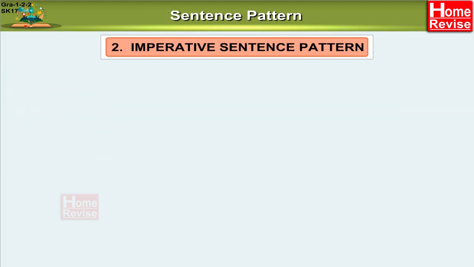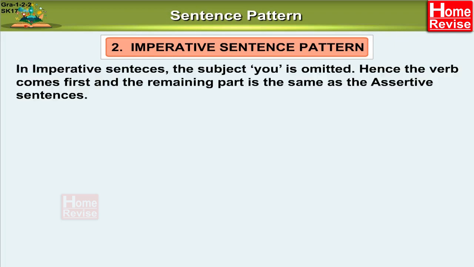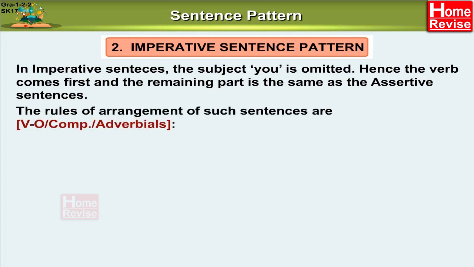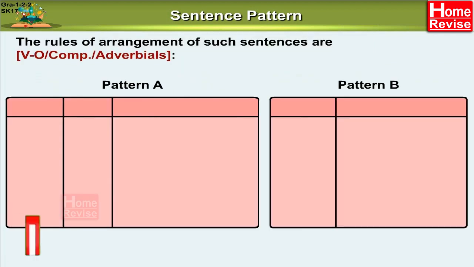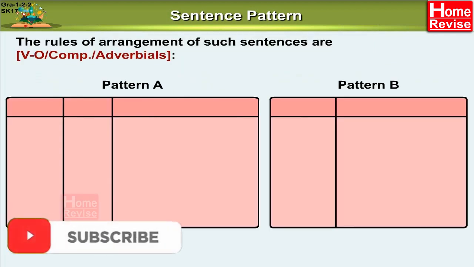2. Imperative sentence pattern. In imperative sentences, the subject you is omitted. Hence the verb comes first and the remaining part is the same as the assertive sentence. The rules of arrangement of such sentences are verb, object or complement, or adverbials. Pattern A and pattern B. Let's first see pattern A.